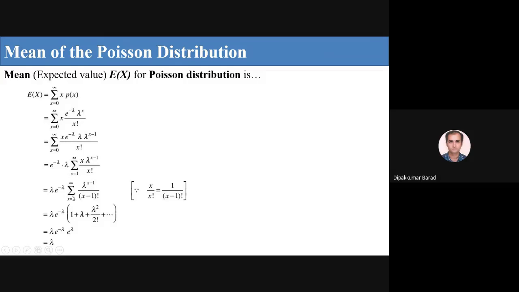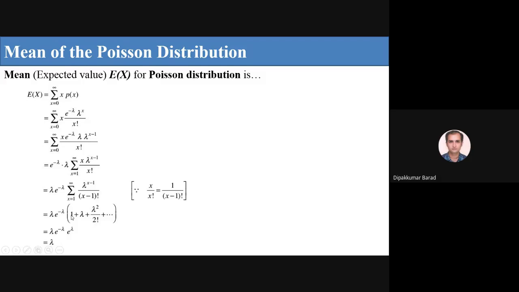Now if I put x equal to 1, then I get lambda raised to 0 upon 0 factorial, which means 1, since any constant raised to 0 is 1. So 1 by 1 gives 1. Similarly, if I put x equal to 2, then 2 minus 1 gives lambda raised to 1 upon 1 factorial, so lambda. In a similar manner, if we put x equal to 3, 4, 5, I get lambda square upon 2 factorial, lambda cube upon 3 factorial, and so on.